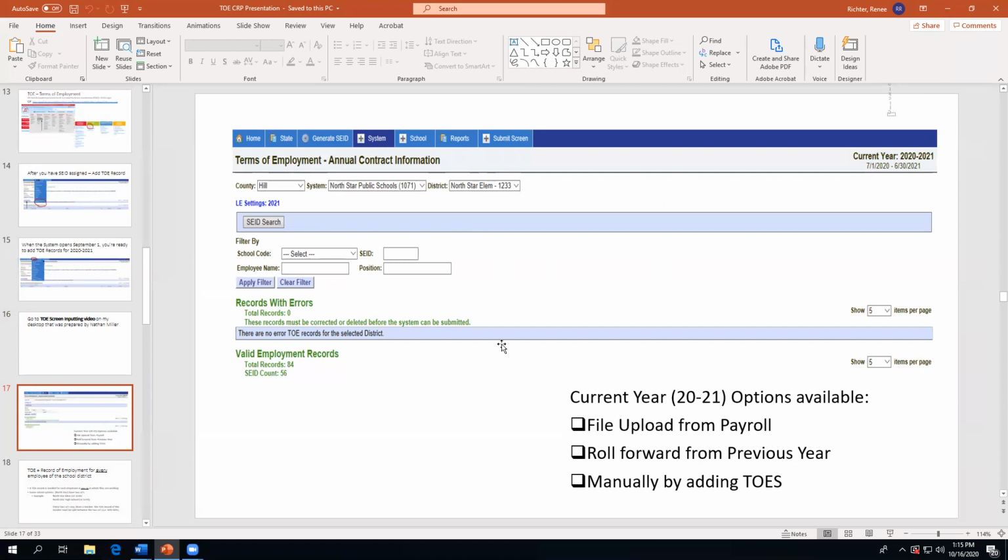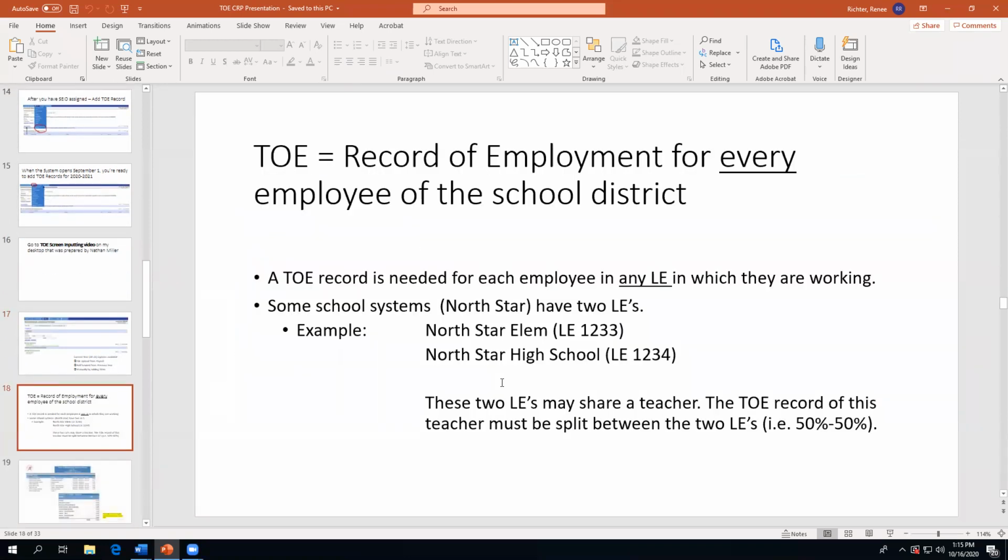Again, the current year 2021 options available are the file upload from payroll, roll forward from the previous year, or manually add your tow records. So the tow record, again, like Nathan said, is needed for each employee in any LE in which they are working. So for example, North Star has 2 LEs. These 2 LEs may share a teacher. The tow record of this teacher will need to be split between the 2 LEs, for instance, 50-50.